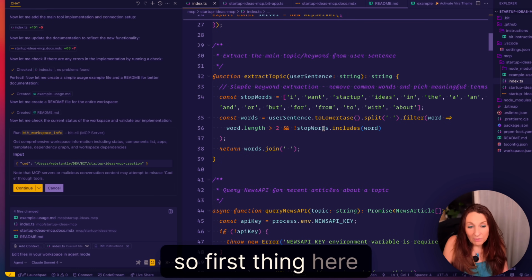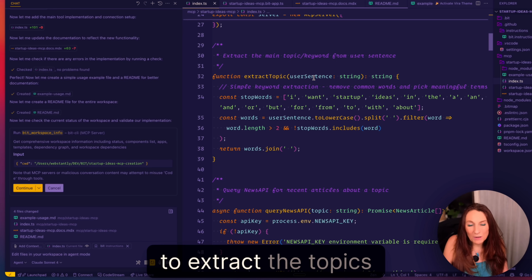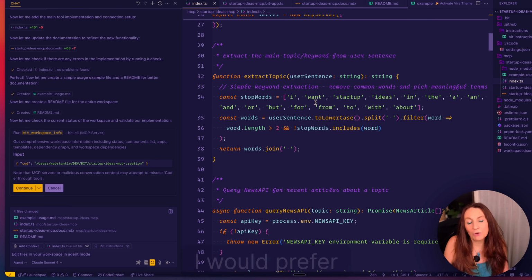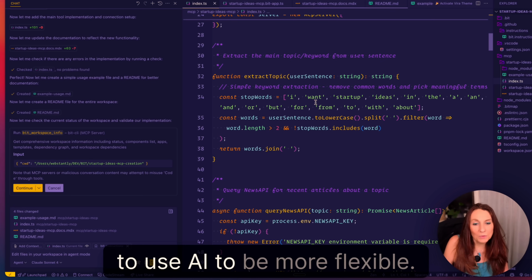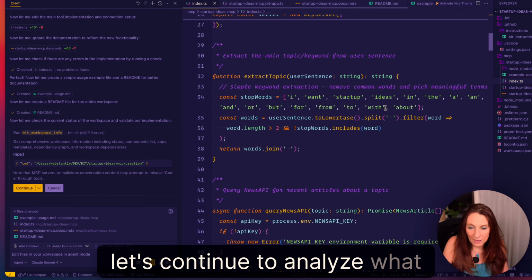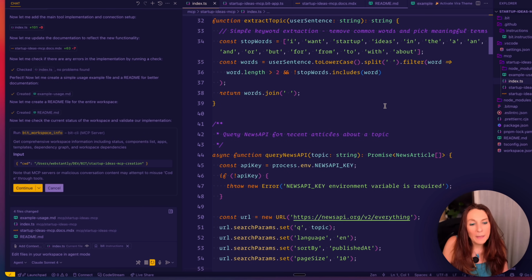Okay, so first thing here, to extract the topics it is using a programmatic approach. I would prefer to use AI to be more flexible. So we are going to ask for that. Let's continue to analyze what it has done.